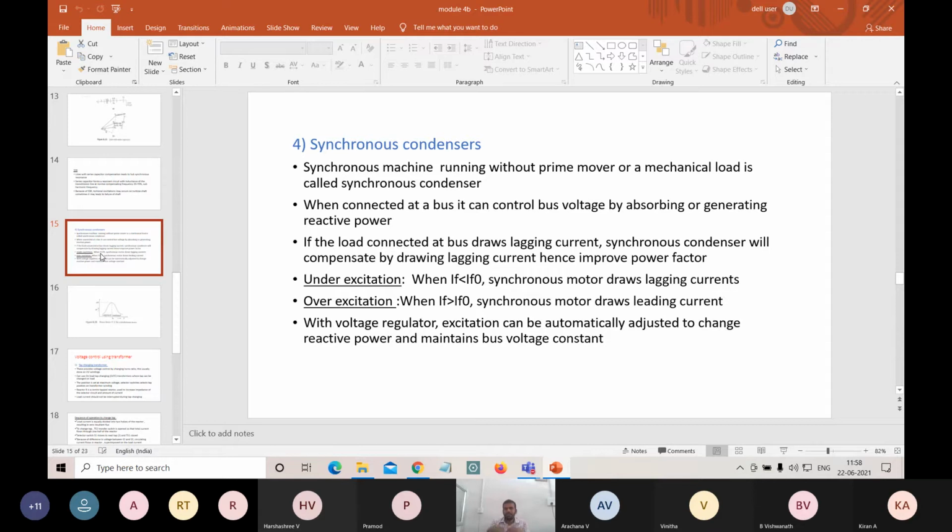Okay, so we are passing leading current. So how are you passing the leading current? That is just by over exciting the system. Similarly, under excitation. So in the under excitation, what happens? It absorbs the reactive power. The synchronous condenser, which is operating without load, absorbs the reactive power from the capacitive loads.